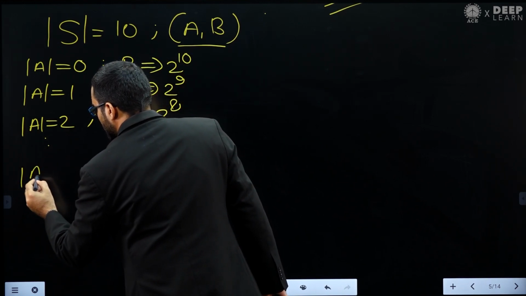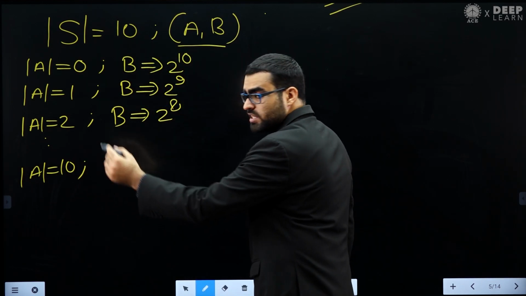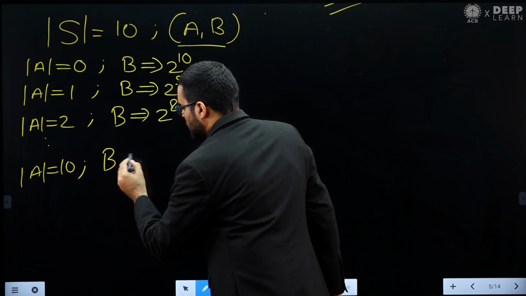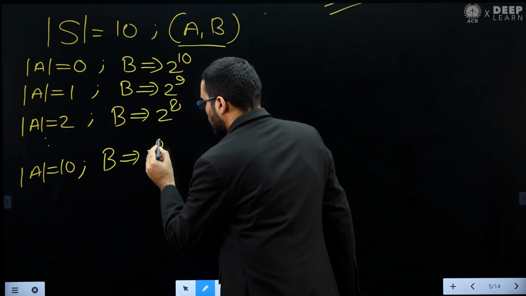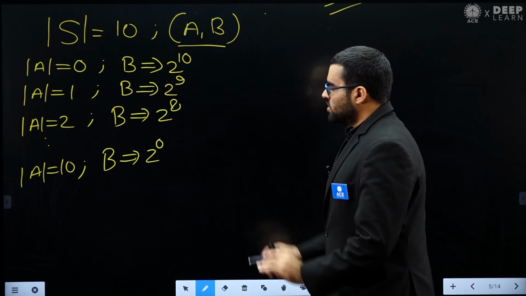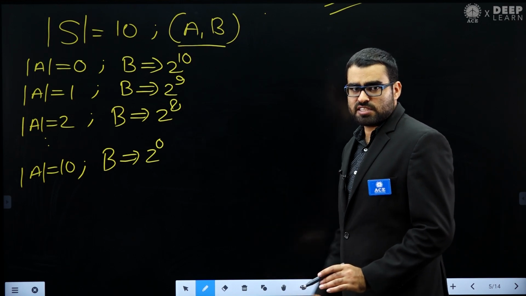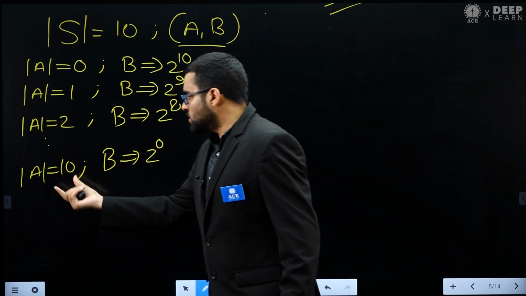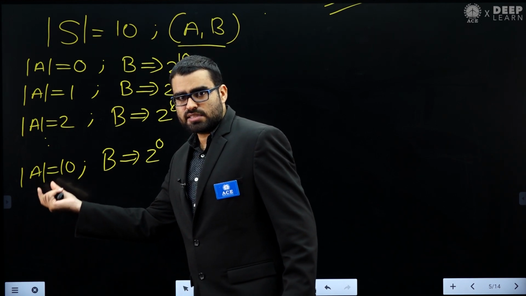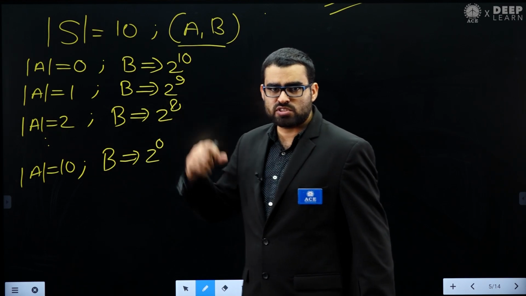If I put all the 10 elements in set A, then I have 2 power 0 choices for B. So I hope you got it. Basically we have used our previous result: if you put k elements in set A, then there are 2 power n minus k choices for set B.